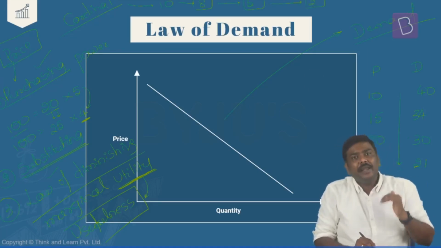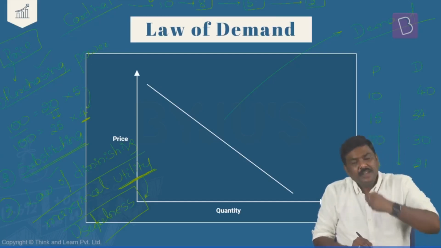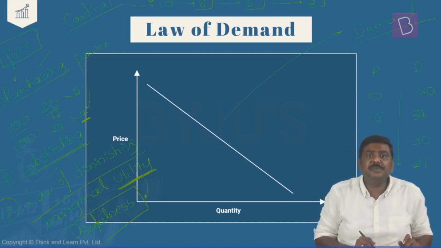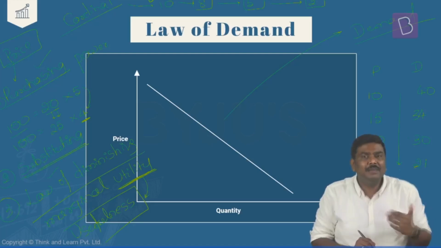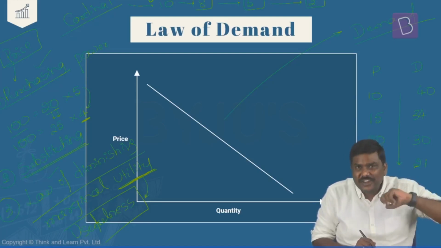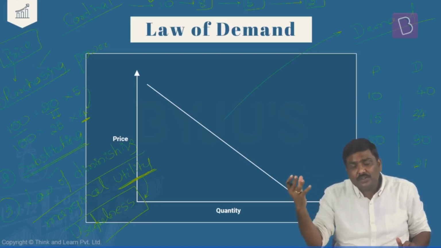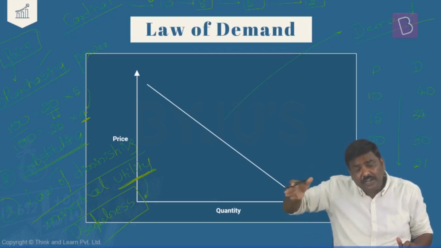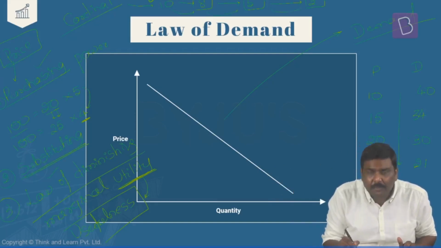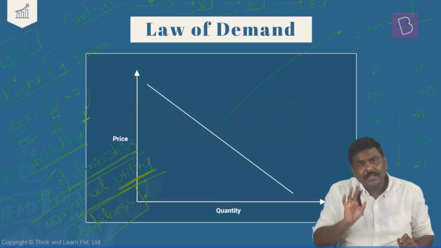And why does this happen? It happens for a simple reason. Before consuming the first cup of coffee, the intensity of the demand for this particular coffee unit will be very, very high. But once the first unit of coffee is consumed, now I know how much satisfaction I will derive. Hence, as I keep on consuming more and more units of the same product consecutively, the usefulness that I derive will keep on declining. This is called the law of diminishing marginal utility.